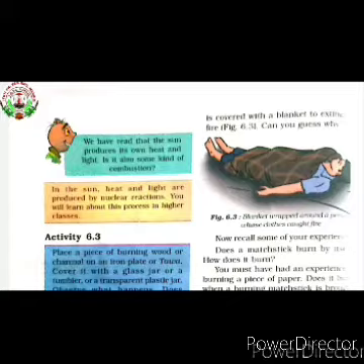Burning of a substance giving heat and light is called combustion. Or we can say that combustion is a chemical process in which a substance reacts with oxygen to give off heat and light.